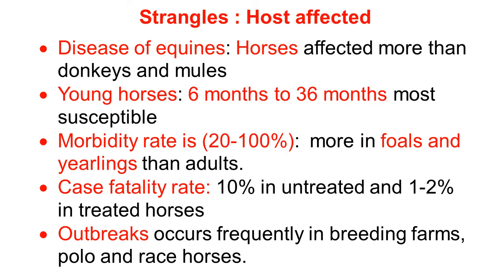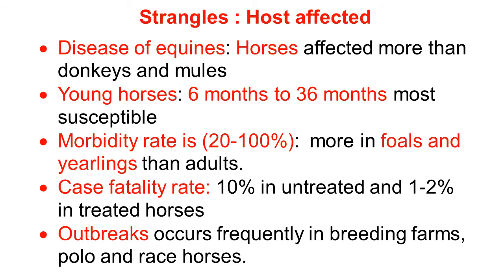Friends, here we will discuss the host affected by strangles. We know that strangles is a disease of equines: horses, donkeys, and mules. Here, the horses are affected more than donkeys and mules. So, it is a disease of horses mostly. Young horses, aged from 6 months to 36 months, are most susceptible.